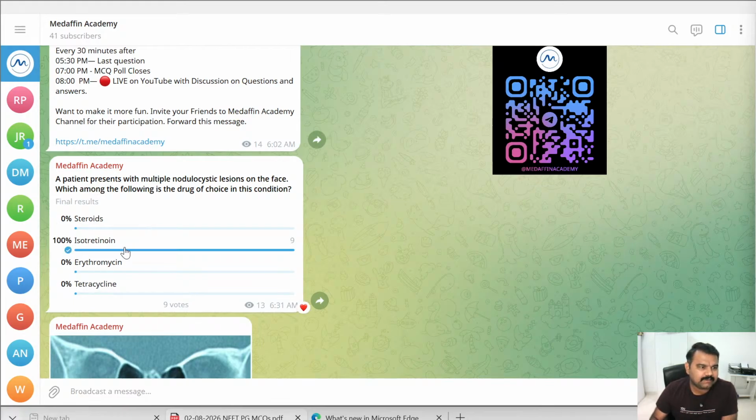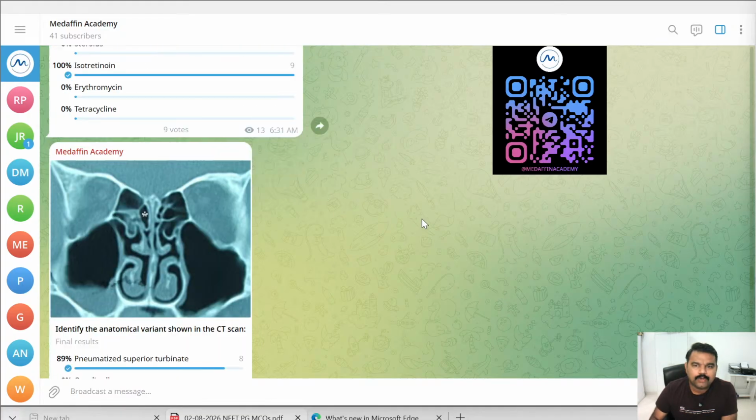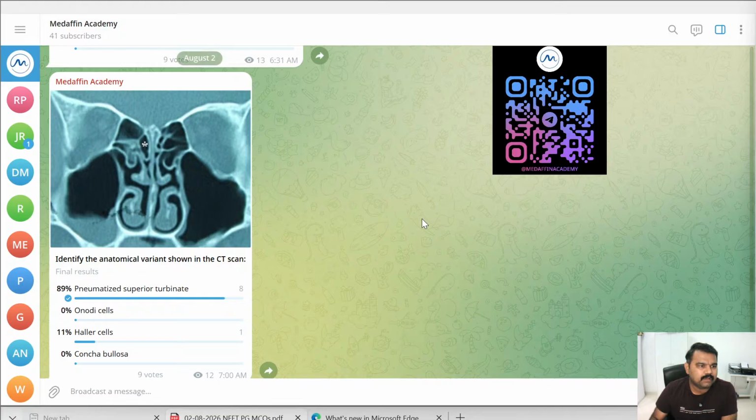The correct answer for this is isotretinoin. Okay, 9 NEET PG aspirants have given an answer for this, and almost all 9 gave the correct answer.